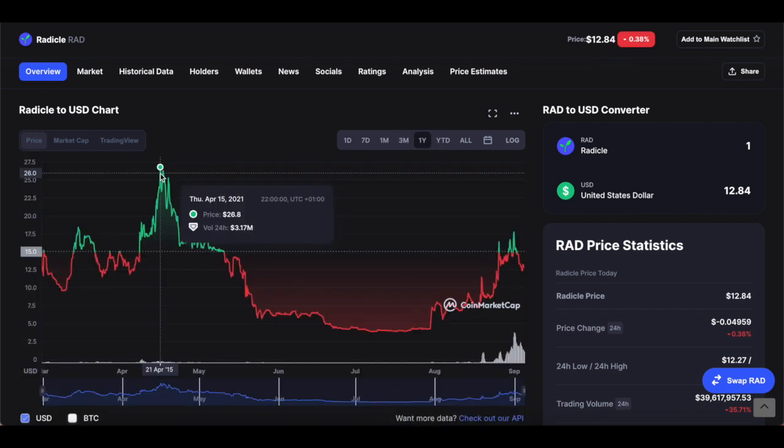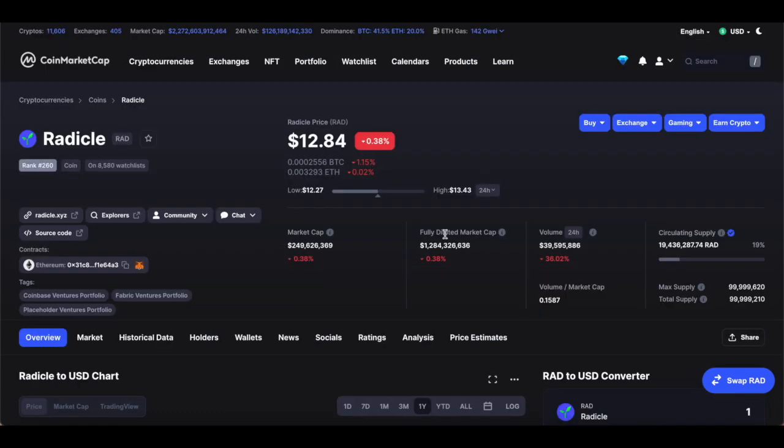Now, remarkably, this year in April, the price was doing really well. We're talking $26. This was the 15th of April. It was doing really well with over 3 million in the 24 hours trading period. Now, we currently have a market cap of 249 million. This gives it a rank of 260 in the world amongst all cryptocurrencies.